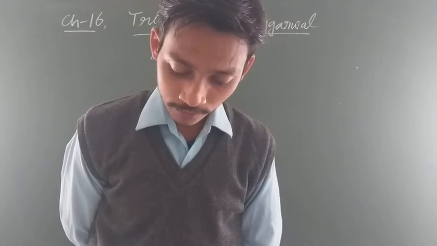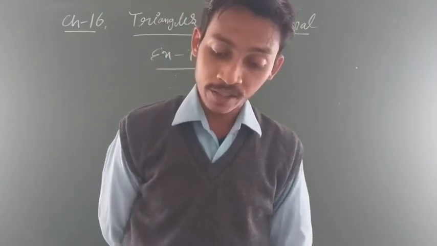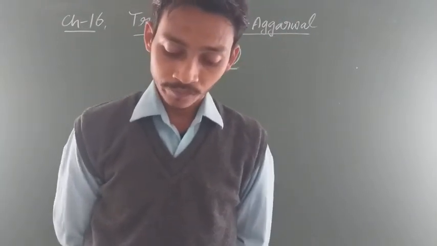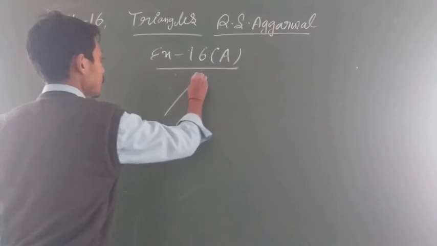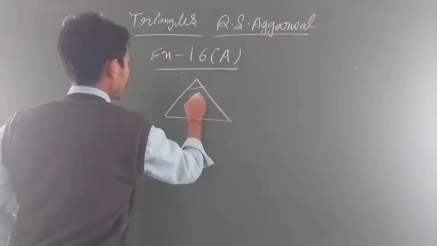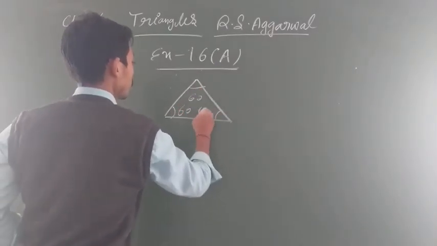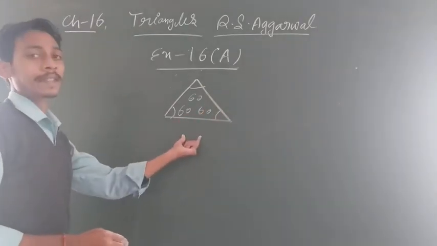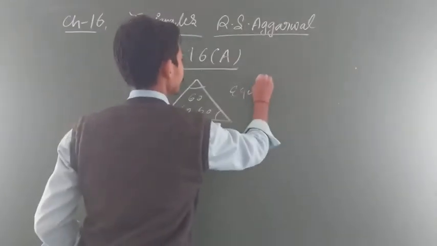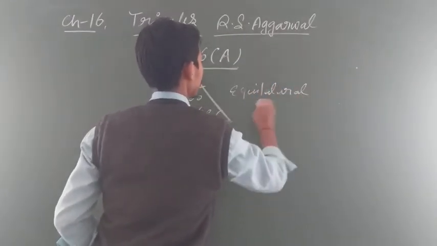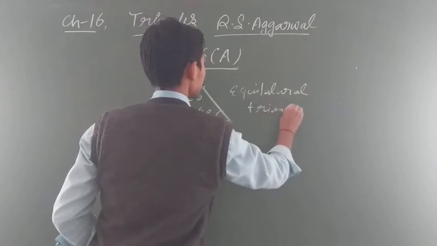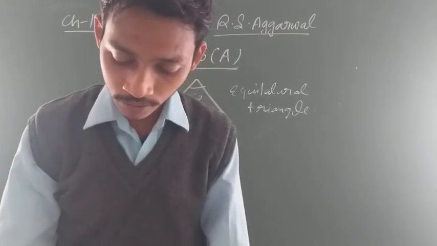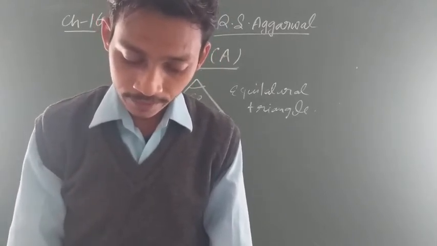You have to find out which type of triangle is given. Now look at the figure and state the triangle. Okay? Now as one example I want to show, like this type of 60 degrees or so, you can tell which type of triangle this is. You know that all angles are equal. You can write equilateral triangle. Okay? Look, lots of examples are given. Equilateral, obtuse. Right, you can find out.